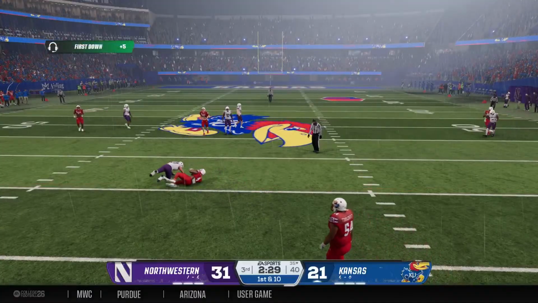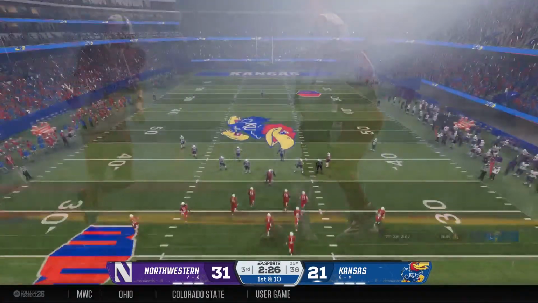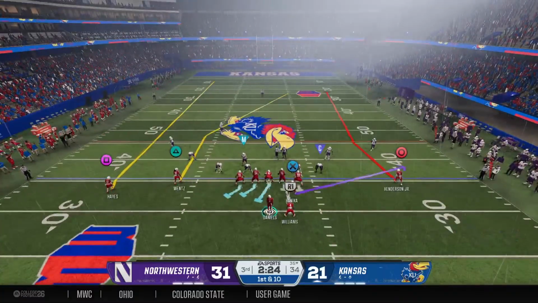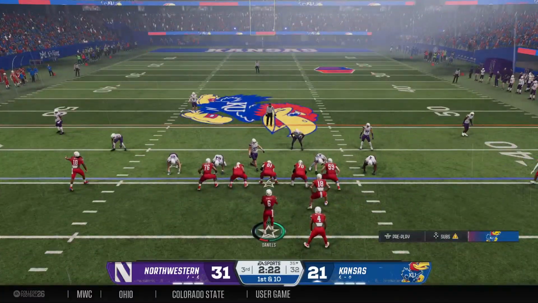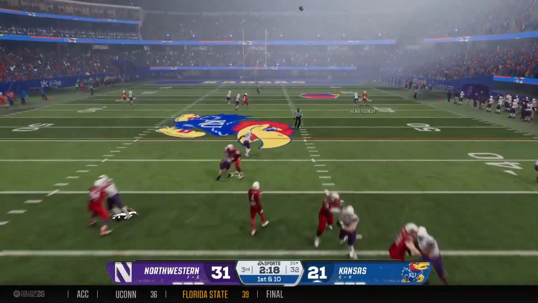Catch in the middle, it's Williams. Nice job to get it past the sticks, and they get him down at the 35. And the Jayhawks are marching down the field. Off the play fake on first down, wants to throw.